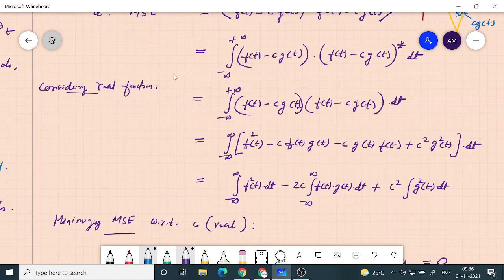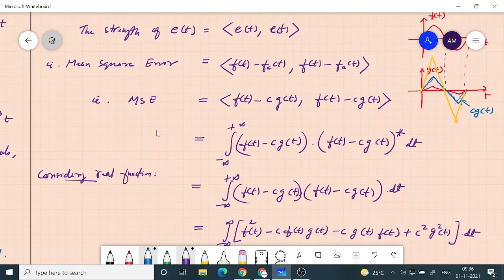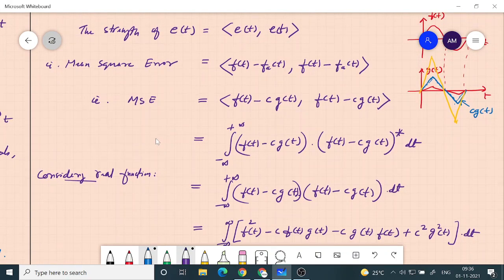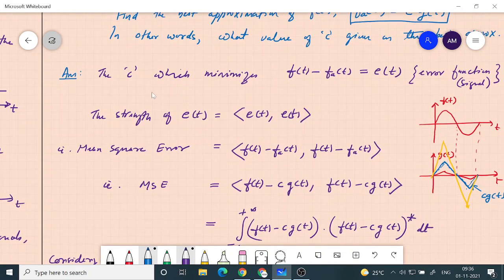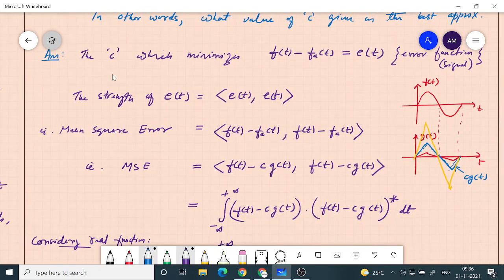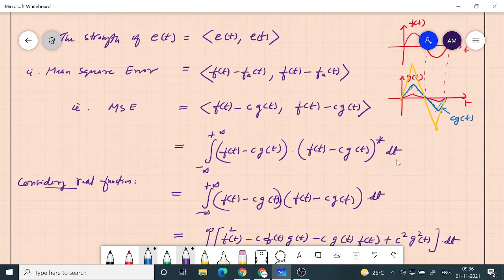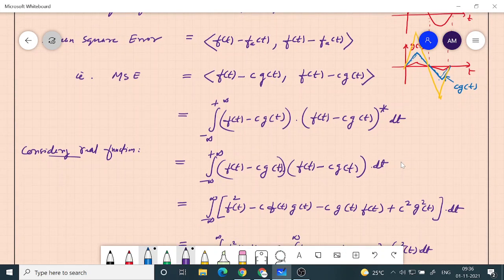Our domain is the function is basically defined in a real space. I have to specify that so that when you take the complex conjugate, nothing happens here. Okay, so this is a real space. We are talking about functions in real space.